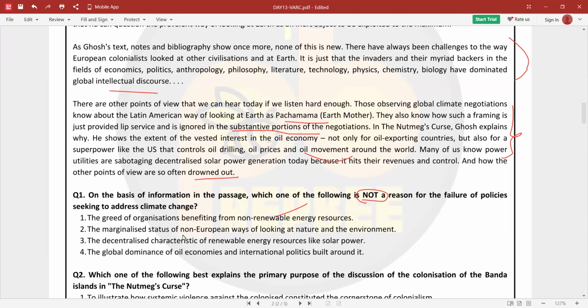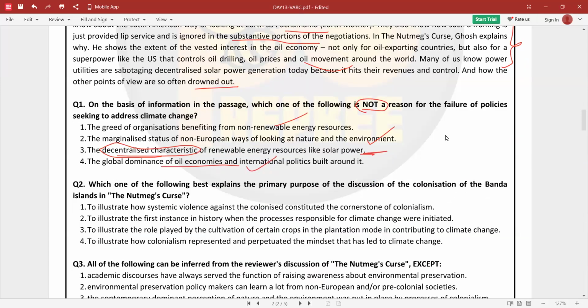The marginalized status of non-European ways of looking at nature and the environment. This paragraph talks about it. Then the decentralized characteristics of renewable energy resources like solar power. They do not talk about this; decentralized characteristics is not a reason for failure of policies. This is just a statement, right? We'll hold on to this. Global dominance of oil economies. Yes, it is very well given. So third is your answer.